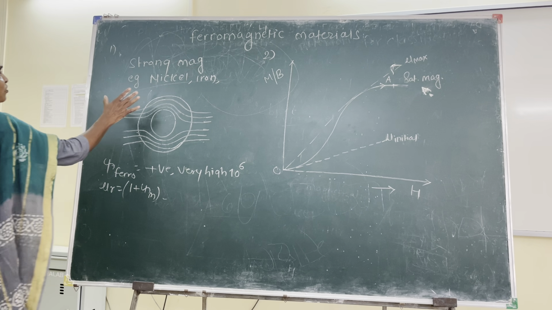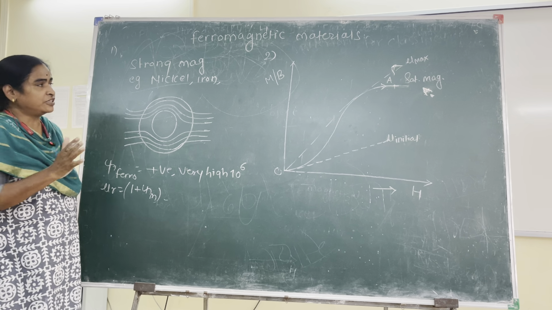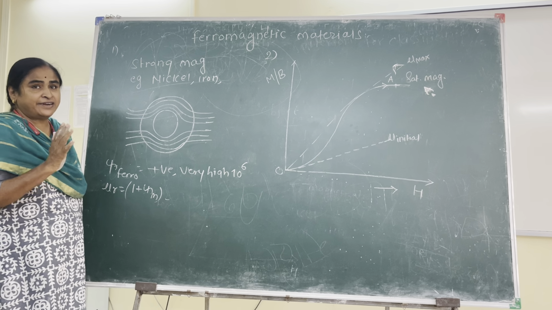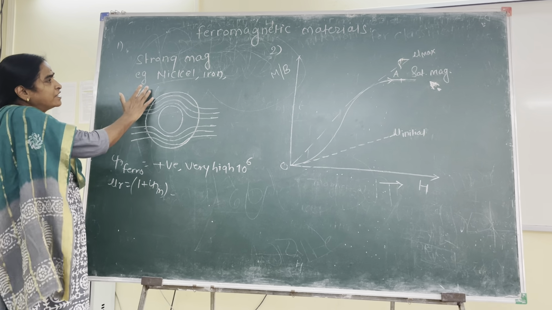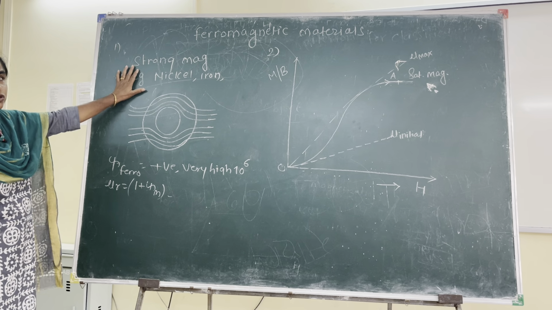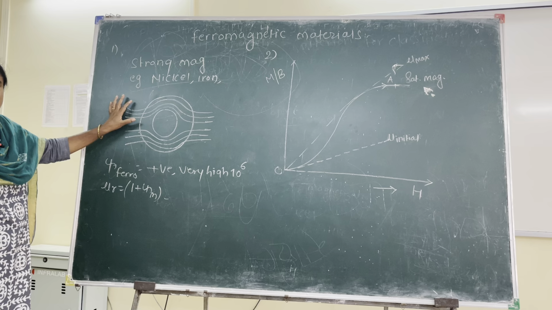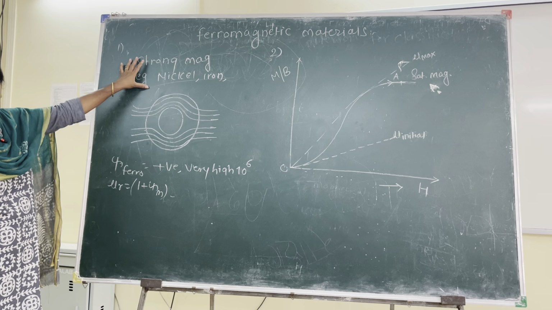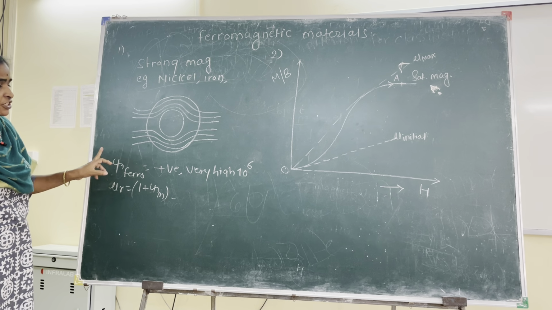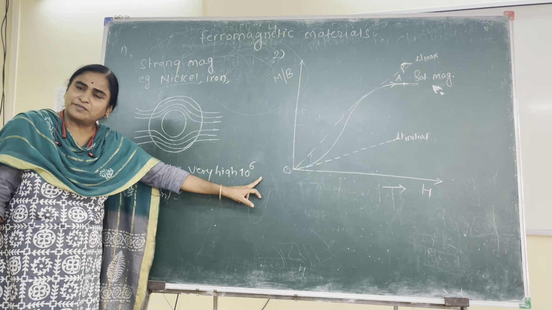The first feature of ferromagnetic substances is that these are the substances which, when placed in an external magnetic field, get strongly magnetized in the field direction. The popular examples are nickel and iron. These materials are mainly meant for the fabrication of permanent magnets. Because they get strongly magnetized, they have a very high and positive value of susceptibility. Susceptibilities of the order of 10 to the power 6 are commonly observed in ferromagnetic materials.